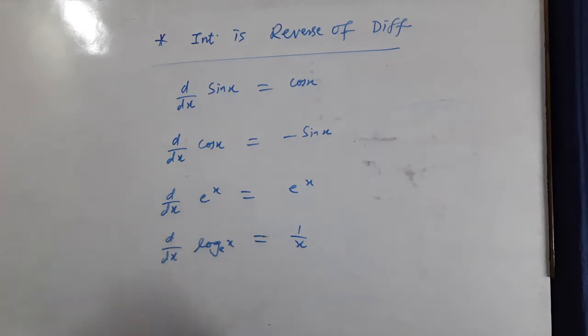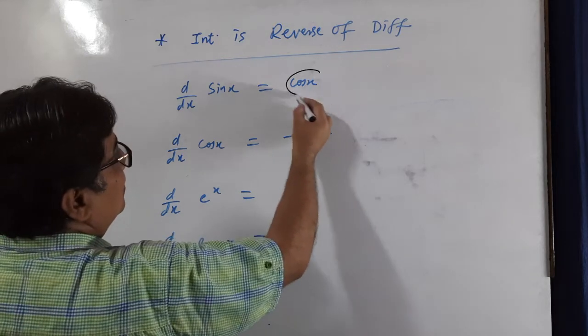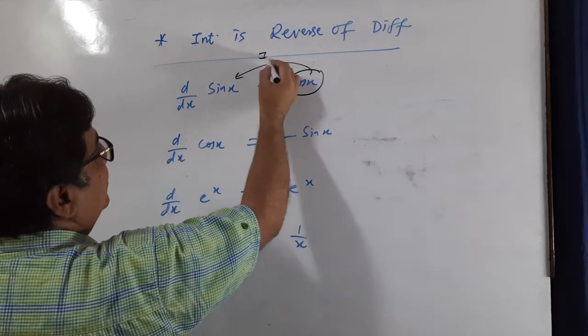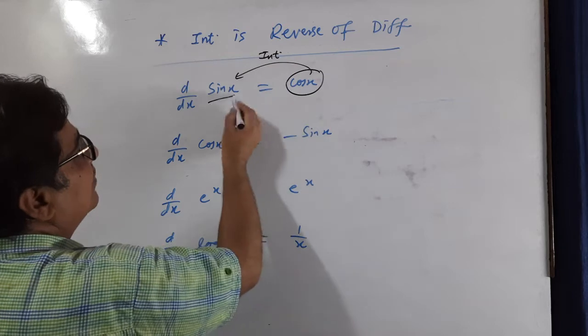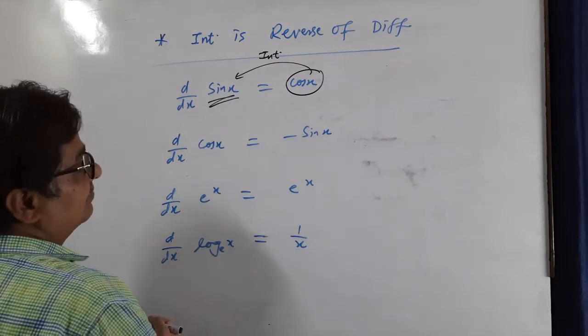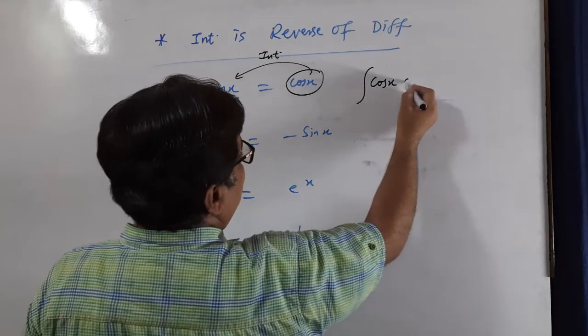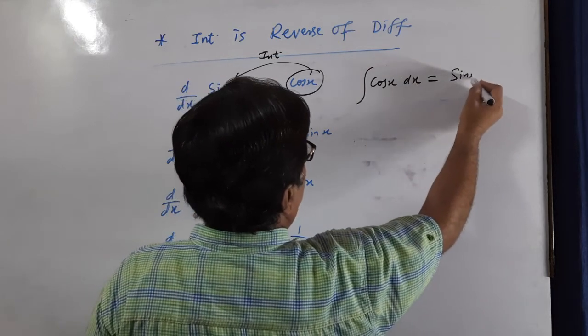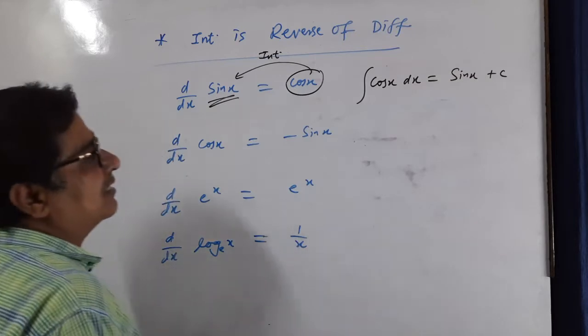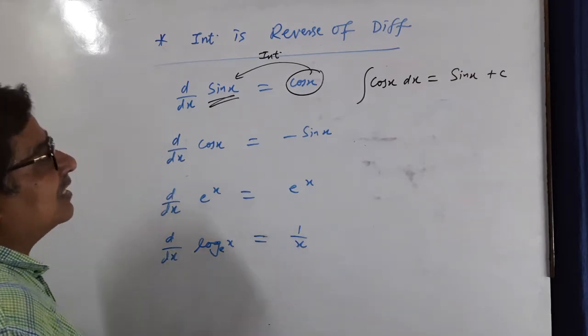You know, integration is reverse of differentiation. It means if we integrate cos x, we will have the answer sin x. See, integration of cos x will be sin x. We put some constant in indefinite integration.